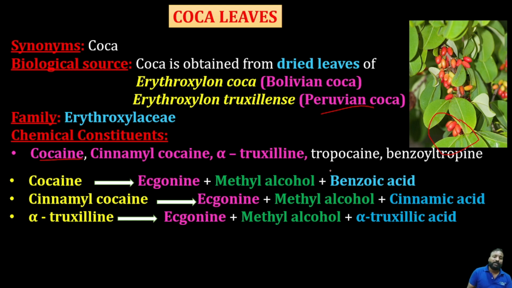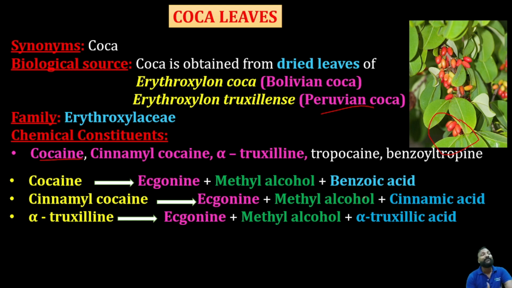But this thing is important: what are the end products upon subjecting each chemical constituent to reactions, what will be the liberated products? Upon hydrolysis, cocaine liberates ecgonine, methyl alcohol and benzoic acid.